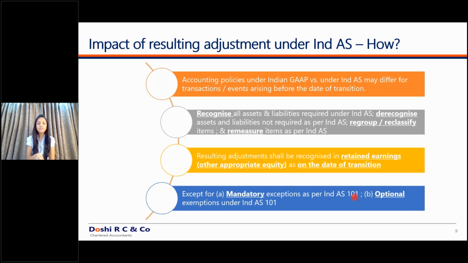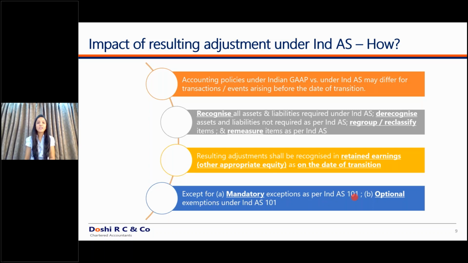Now, there is a list of standards which are covered under Ind AS. There are certain standards which were previously not at all there in your Indian GAAP, but there is a complete set of standards under Ind AS. One of which we are going to discuss today is Ind AS 40, investment property. There was no detailed standard under Indian GAAP for these transactions, but there is a standard here. Various such standards are non-current assets held for sale and discontinued operations, Ind AS 105, which was also not there under Indian GAAP.